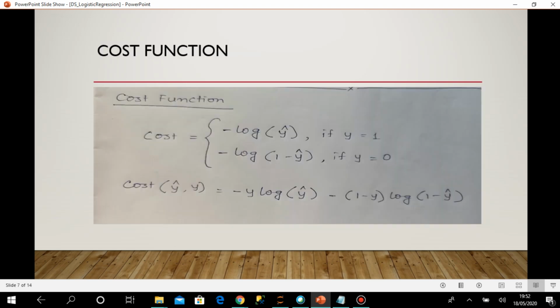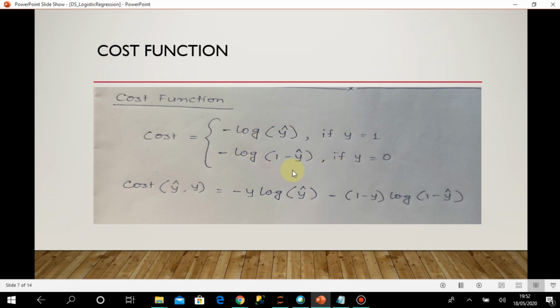Next comes the cost function. As we are deciding on the predicted outcome, we can find how close it is to the actual outcome by finding the difference, and that way we can find the cost function, and our aim is to minimize the cost function. In case of linear regression, we used mean squared error. Here we calculate the cost as minus log of y hat when y equals 1, and the cost is minus log of 1 minus y hat when y equals 0.